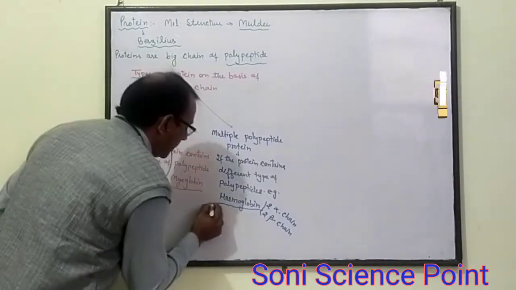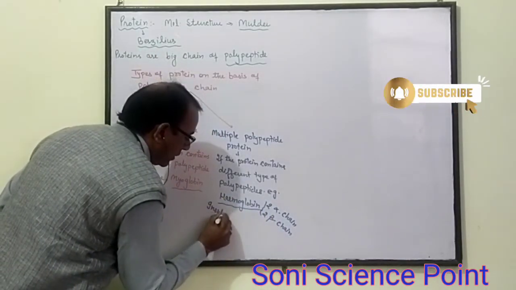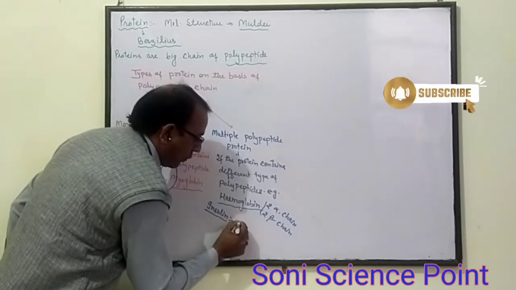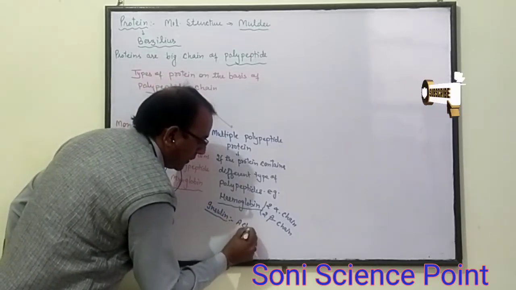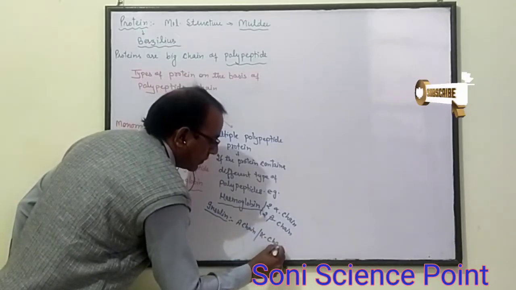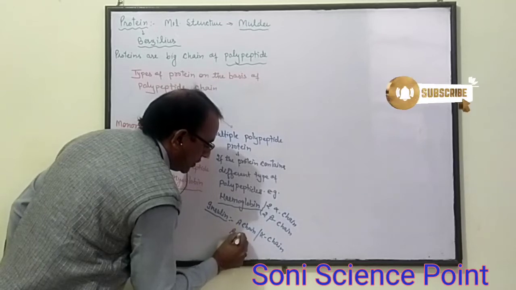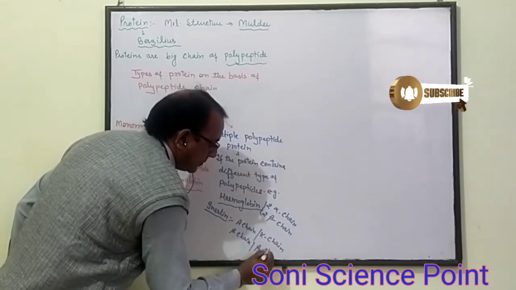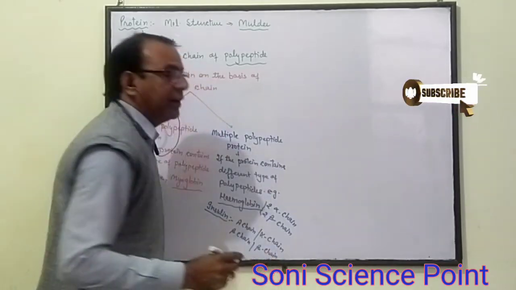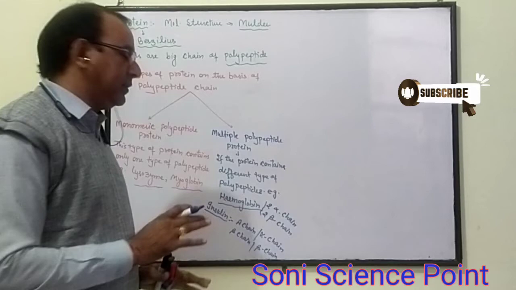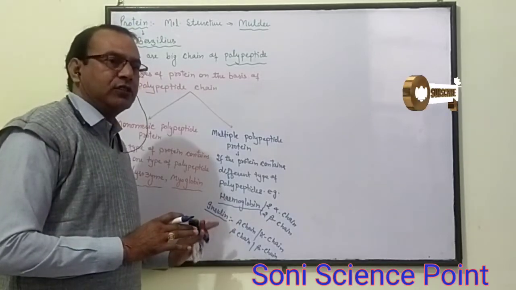One more example is insulin. Insulin contains one A chain, or alpha chain, and another B chain, the beta chain. Insulin contains two chains when it is mature.